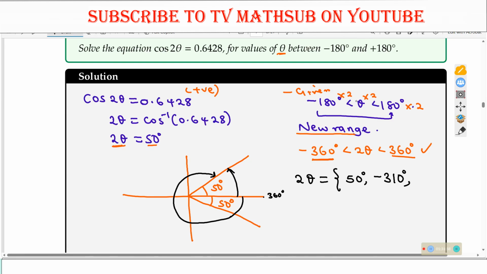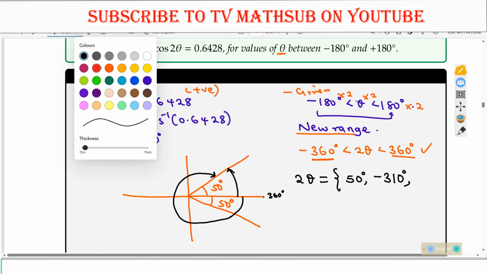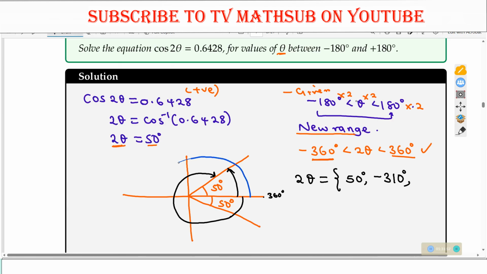Now let us go on. If this is what we obtain, this angle here, remember we also have the angle in this quadrant. So we also need to come there. So let us go to that quadrant as well. In this quadrant, still you will start from here, move until you meet that angle in that quadrant. Here. So when I move from here up to here, I get 50. That is the first angle. I move again from here. I come up to this given point. And what will that angle be?